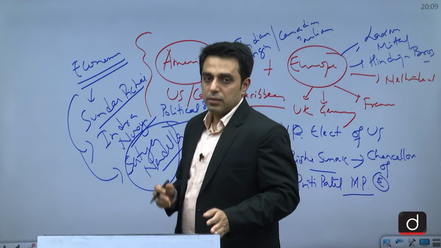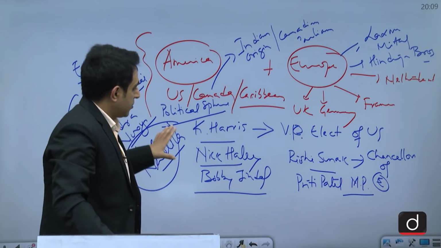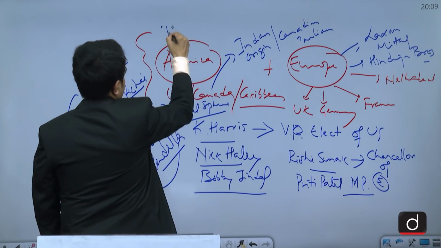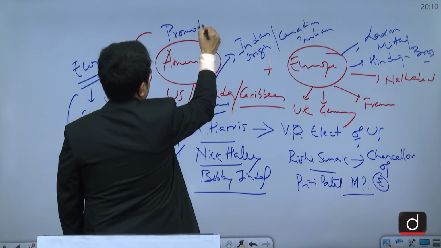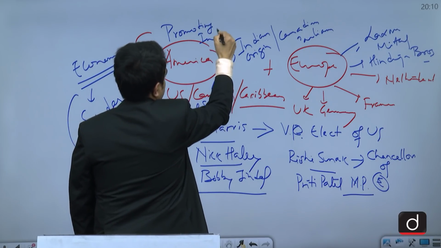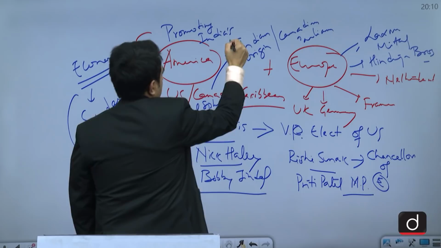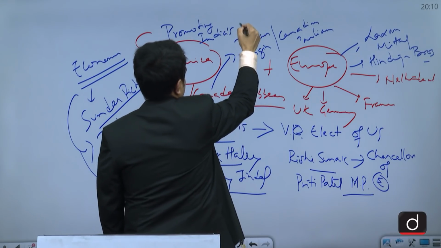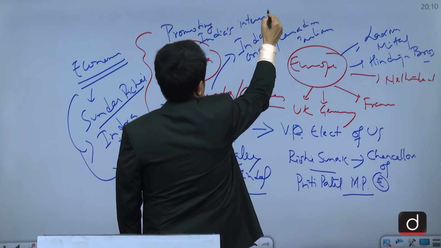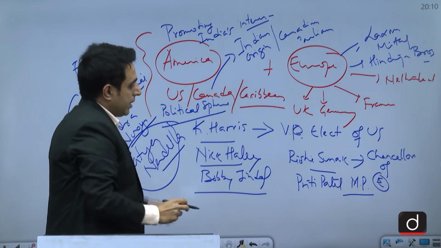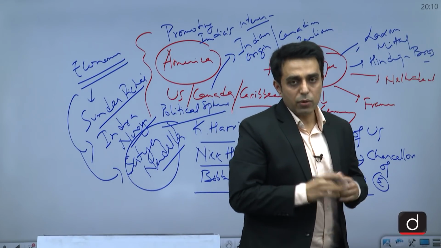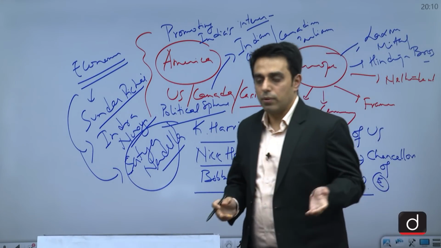And plus, the Indian diaspora has been playing a very active role in promoting India's interest, and that is why the Indian government is also keen on engaging the diaspora. So when the nuclear deal was being negotiated with US, the Indian diaspora played a key role.